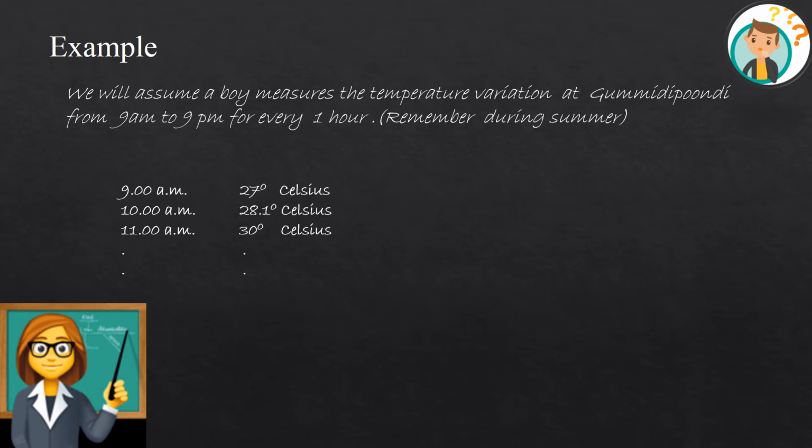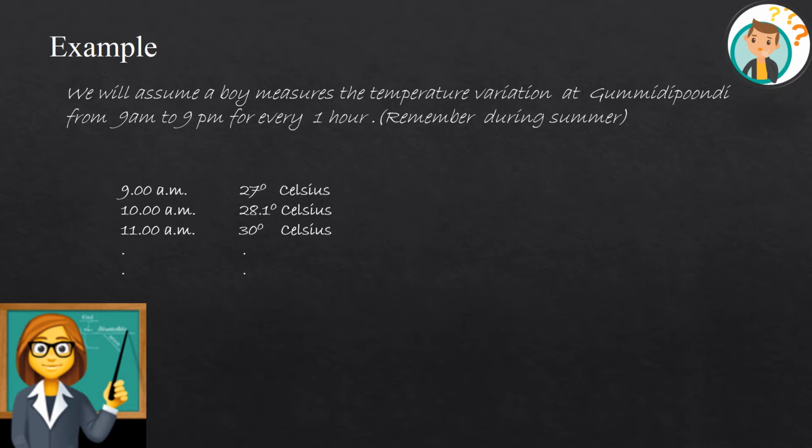Whereas imagine if I didn't specify the criteria of 9 a.m. to 9 p.m. Instead, if I ask him to measure for over a month, every minute, imagine how many values of data I would end up with. Would it be possible for me to analyze or comment on that data, what has happened, what that variation shows us? I couldn't. So you need to do some graphical representation of the same. So I'll go for drawing a graph with the help of the available values.